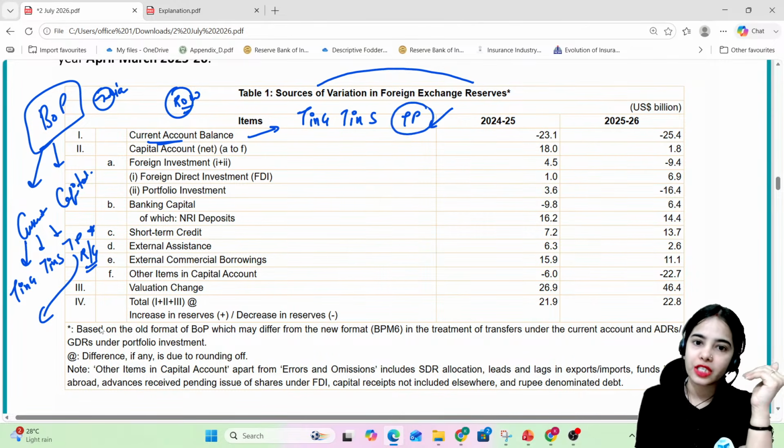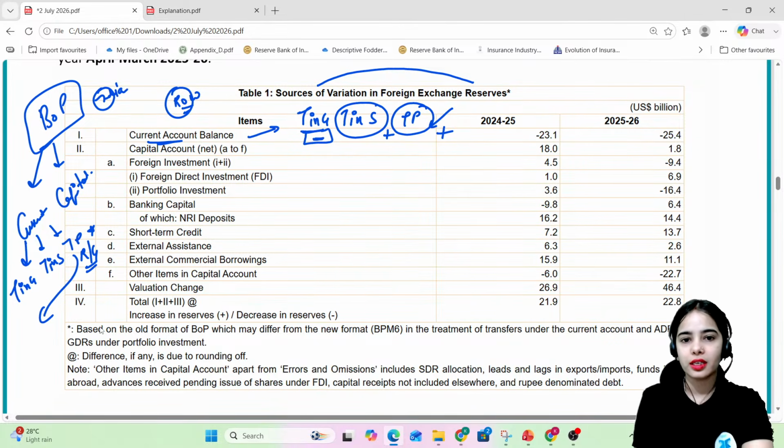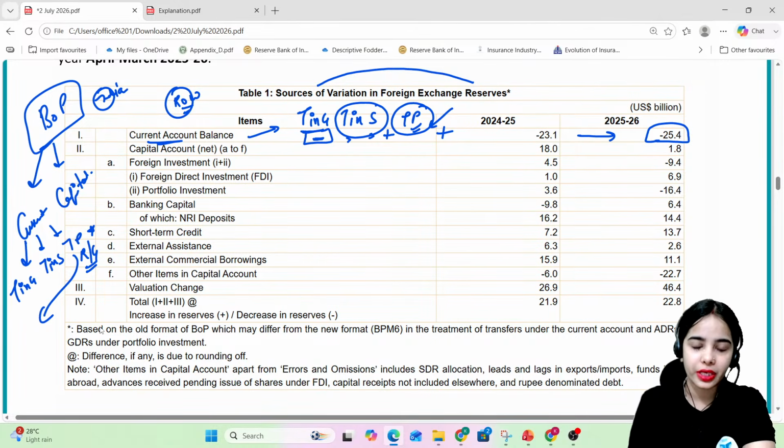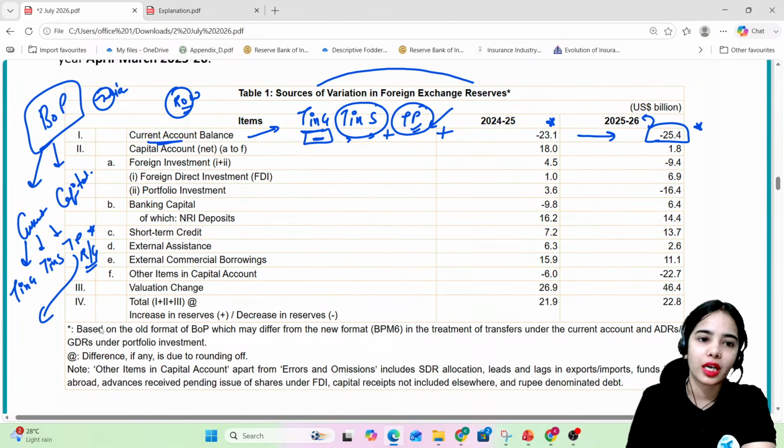Okay, so the transfer payment is usually in surplus, the trade in services is in surplus, but the trade in goods is in deficit, and the trade in goods deficit is larger than the surplus in trade in services and transfer payments. That's why the current account is in deficit, and the deficit of the current account has increased from $23.1 billion to $25.4 billion. So in 2025-26, that is in the past financial year, the current account deficit was $25.4 billion. Okay, so this was the current account deficit.